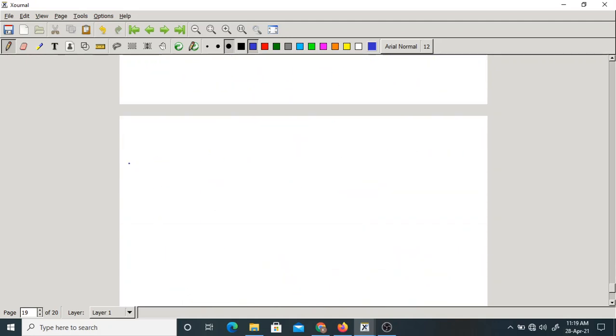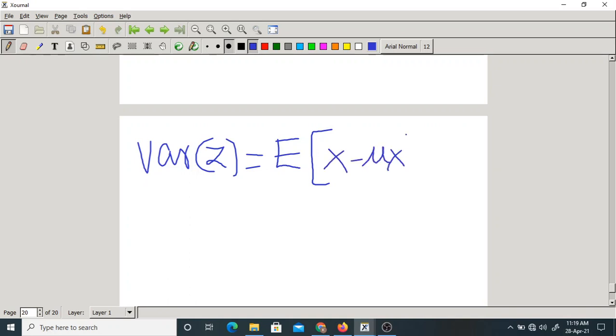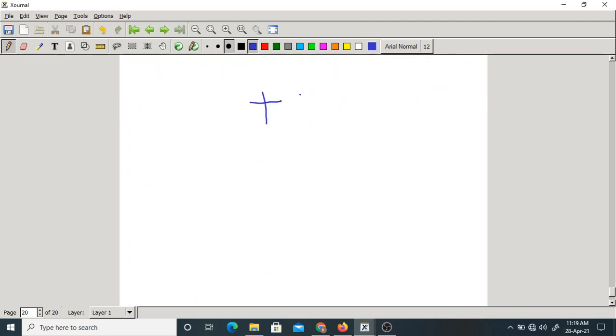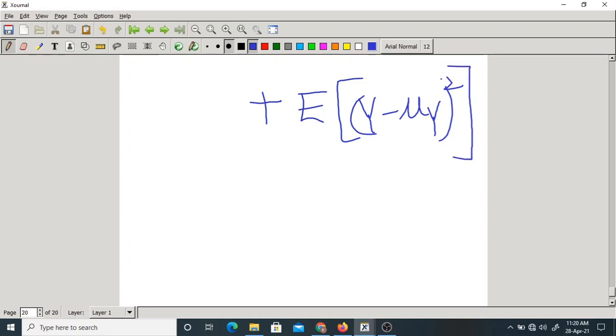Okay. Then variance of z equal to expectation of x minus mu x whole square plus expectation of B square. What is B? Y minus mu y whole square plus 2 into expectation of AB. Expectation of AB.